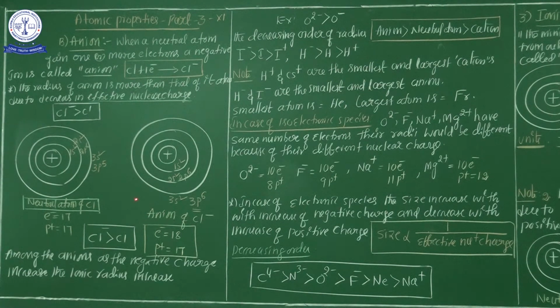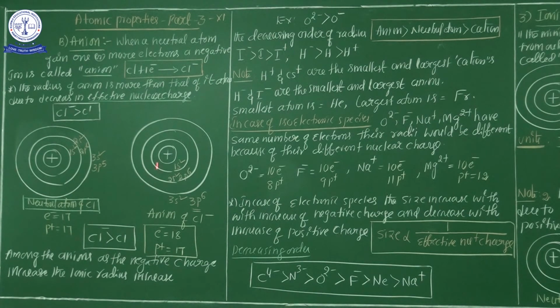For example, now I will give one question. X, Y, Z, three elements are there. X plus, Y zero, meaning no charge, Z minus. X plus, Y, Z minus. Out of these, which has the maximum radius?